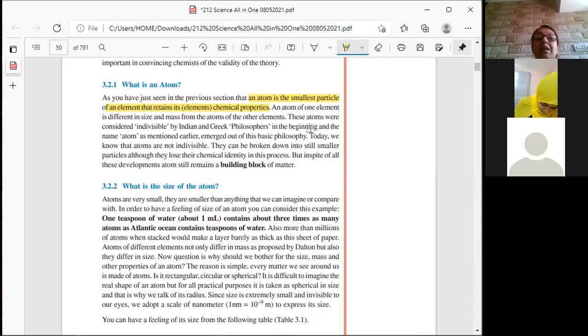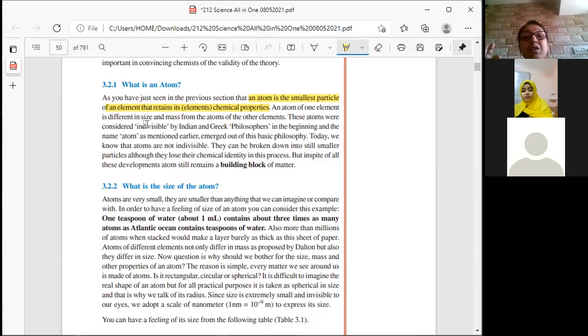See, earlier people said that atoms are the smallest particle, we cannot divide them further, and they retain the chemical properties. But today we have understood that the smallest particle can also be divided, but when you divide it, it loses its chemical identity. So this is one advanced thing that we have learned now. The difference between then and now is that an atom can also be further divided. Is it very clear? But in that process, what happens? The chemical identity is lost. Is it very clear?